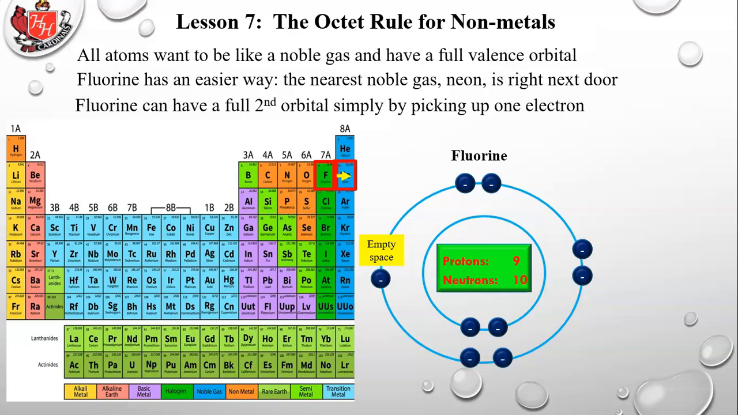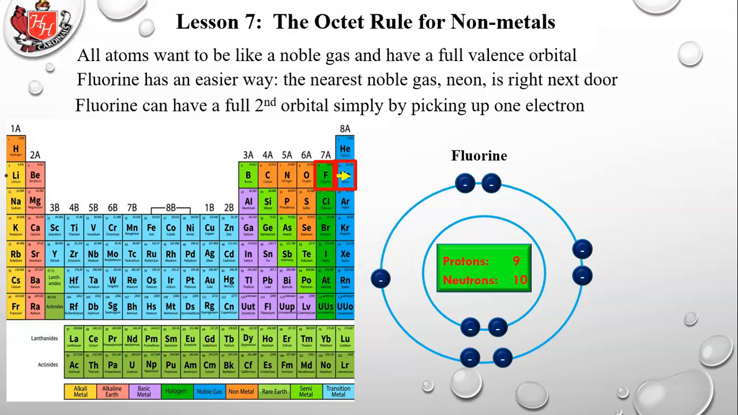Now, where might it get that electron from? Well, we'll get into that in this lesson on ionic bonding. Fluorine can pick up that electron from lithium. It could pick it up from many other elements as well, but lithium would be a perfect candidate to give up an electron, because lithium easily gives up electrons. Fluorine is very good at pulling them in because of high electronegativity, so it could take an electron away from lithium. That's one way it could do it.